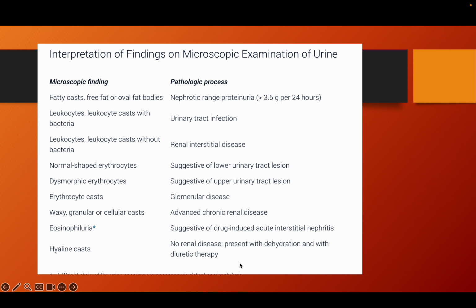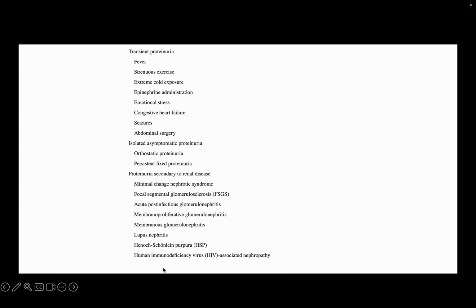Hyaline casts are generally due to dehydration and diuretic therapy. Now these are the transient proteinurias: any systemic fever can cause transient proteinuria, and so can stress, especially in gym workers, and extreme cold exposure. Excessive sympathetic stimulation can also cause it. If the patient is having bronchospasm right now and you send a urine protein, it will always be positive.